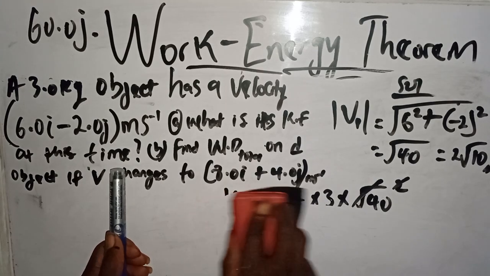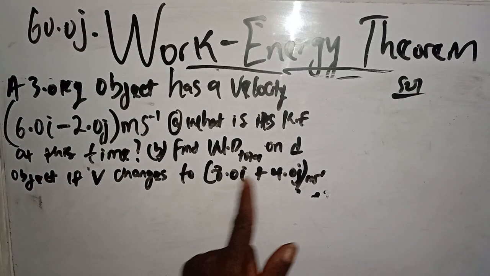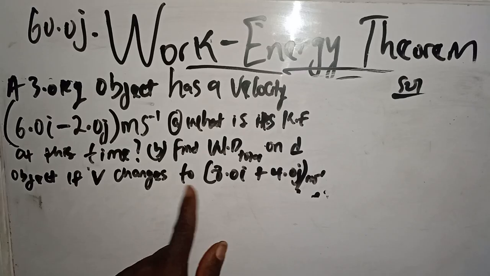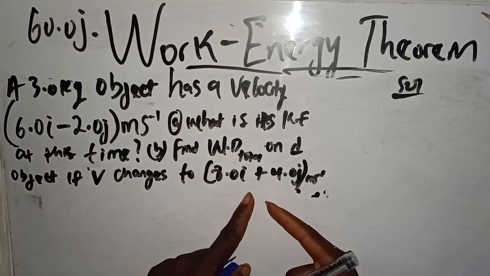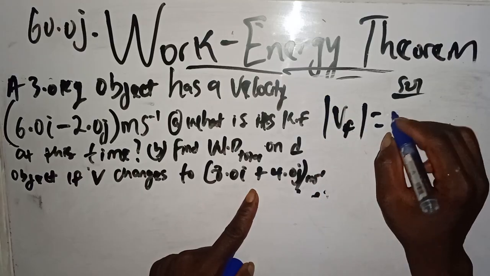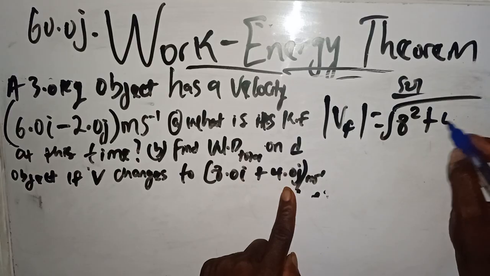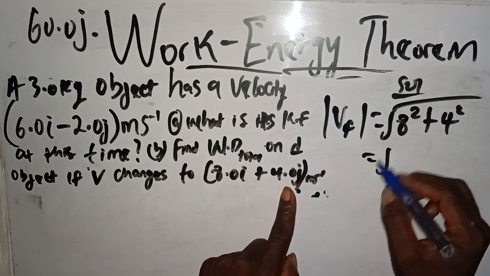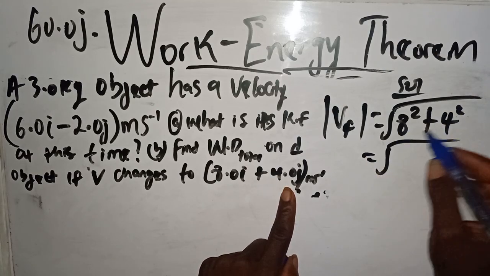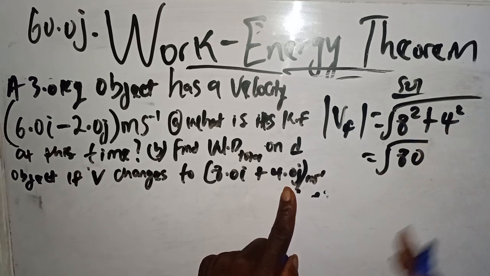Now, the question continues by saying, find the work done on the object if velocity changes to this. Now, let's first find the magnitude of the final velocity. Final equals the square root of the coefficient of i, 8, squared, plus the coefficient of j, 4, squared. So 8 squared is 64, 4 squared is 16, 64 plus 16, that's 80.